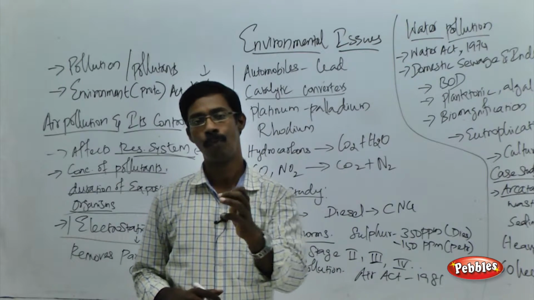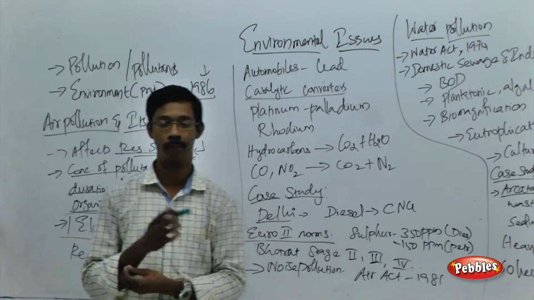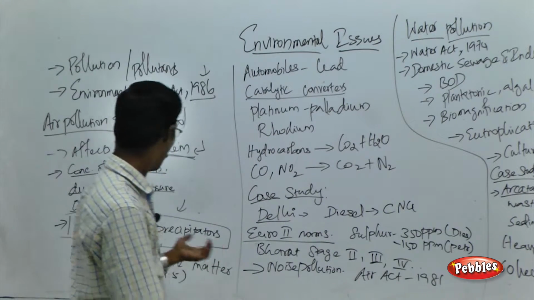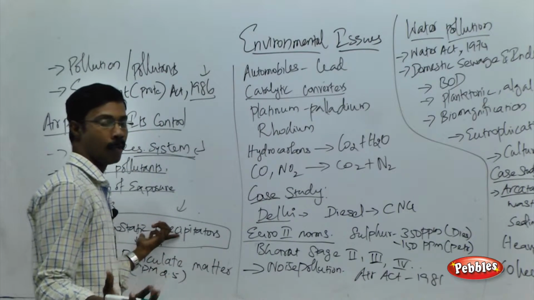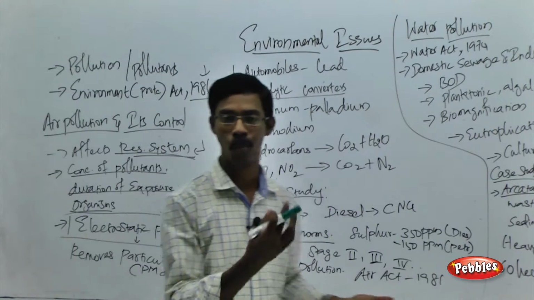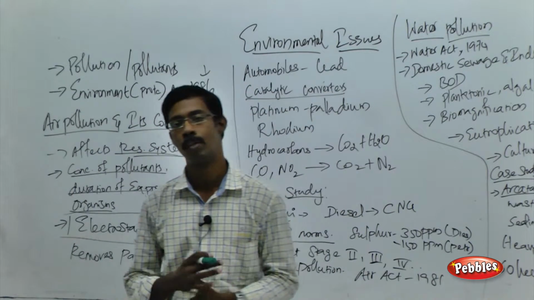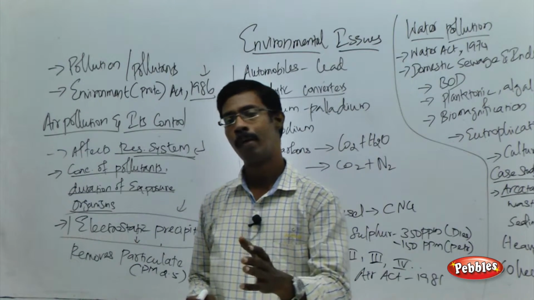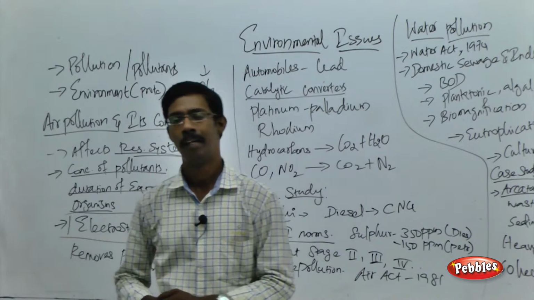That will be harmful to all the species available around the place. So we have to remove the particulate matter. In that way we can release only the gas to the atmosphere, and avoid or control the pollution in the air.